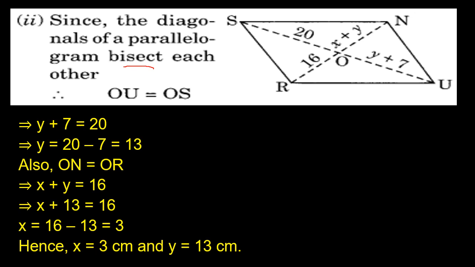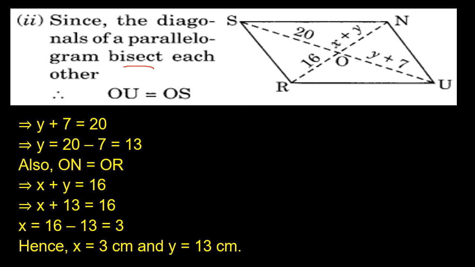And children, in the same way, ON equals OR. ON means x plus y, so x plus y is equal to 16. We know the y value is 13.